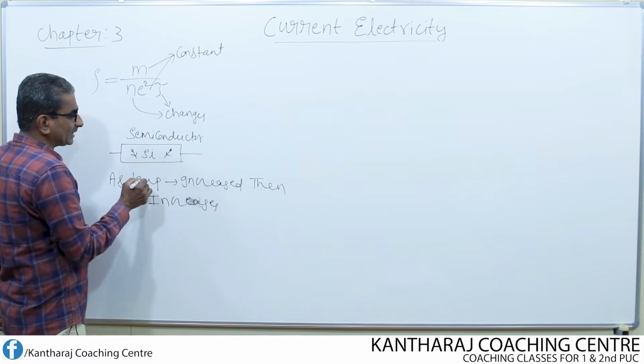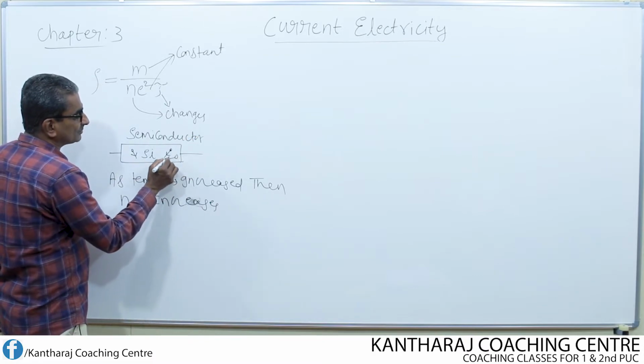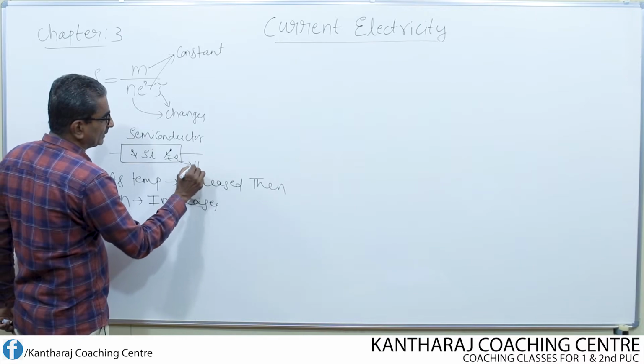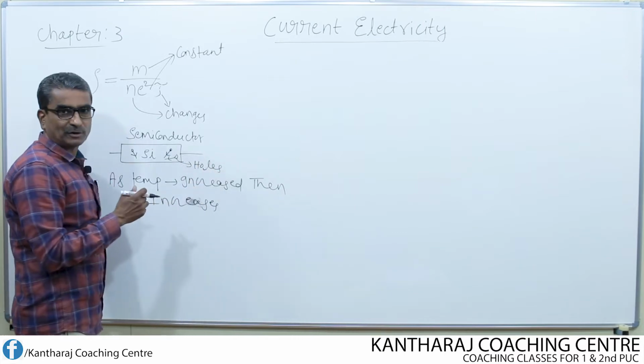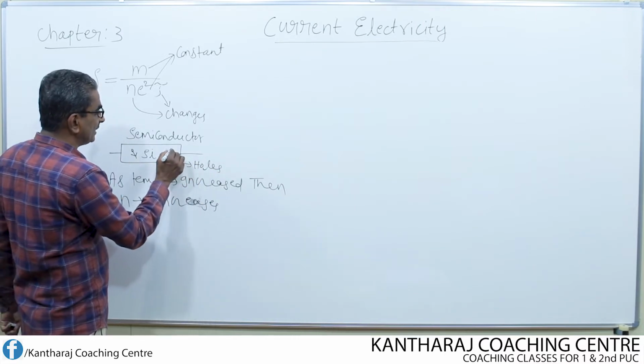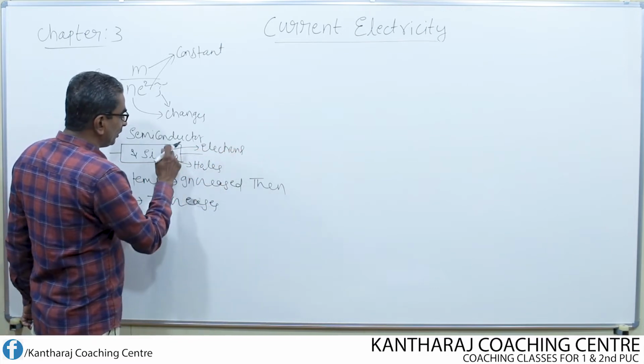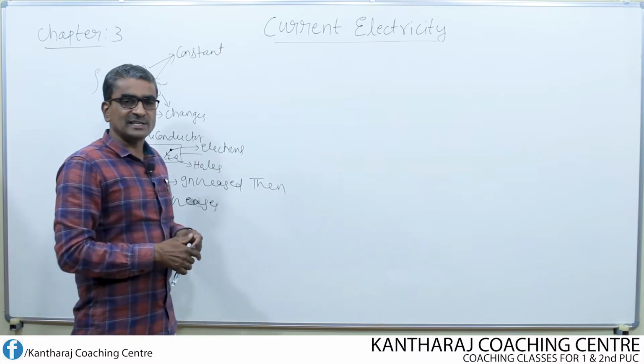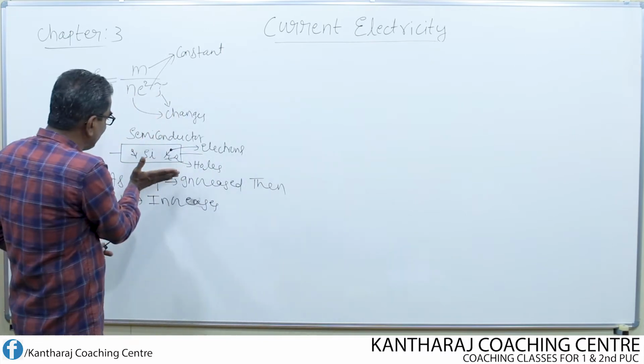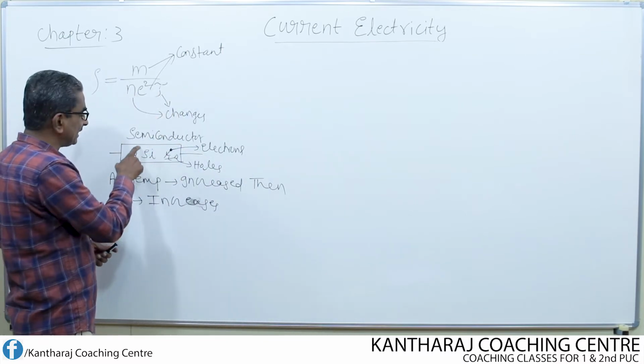So, more electrons as well as holes. These are nothing but holes, which are like positive charges, and these are nothing but electrons. So both these charge carriers are released in large quantity if we increase the temperature of a semiconductor like silicon or germanium.